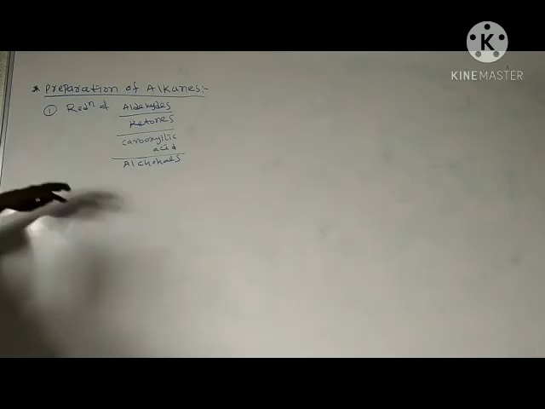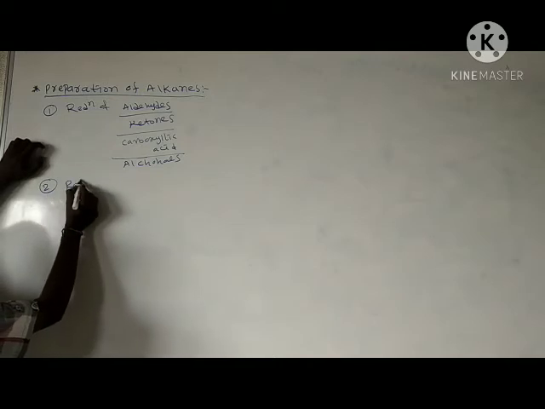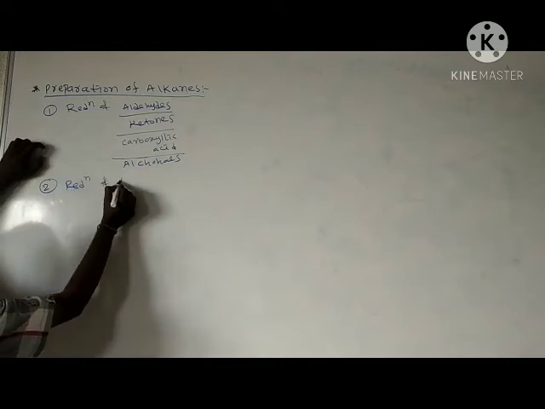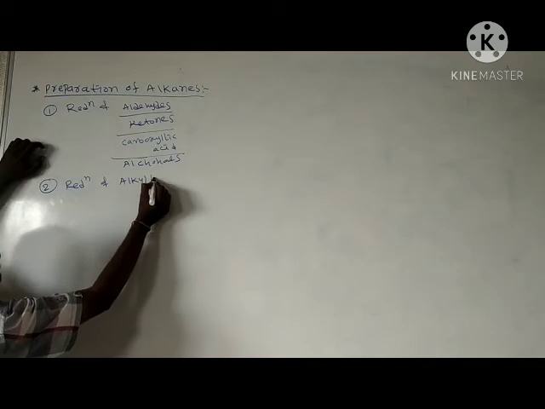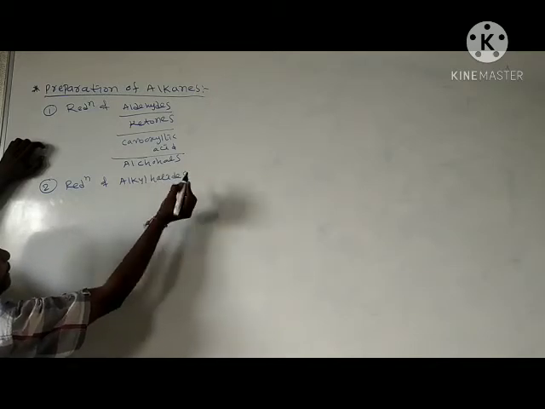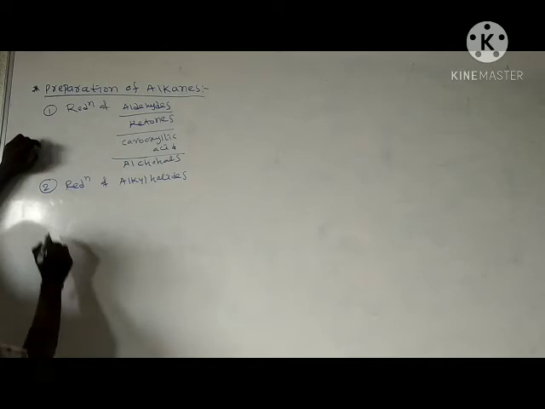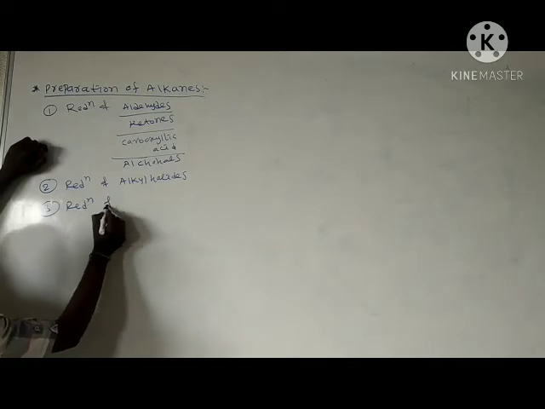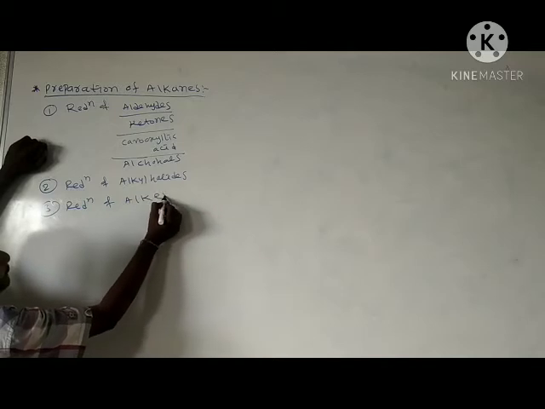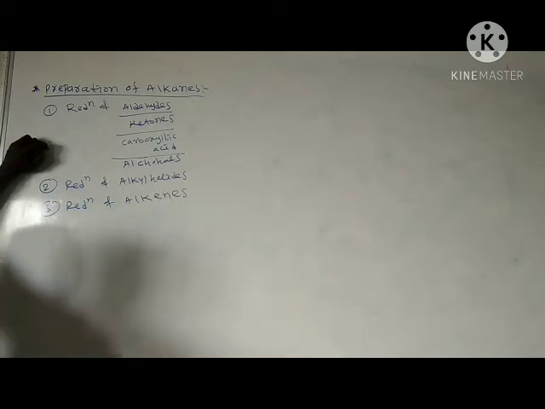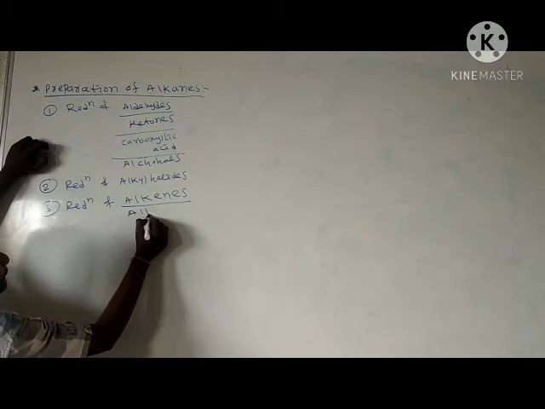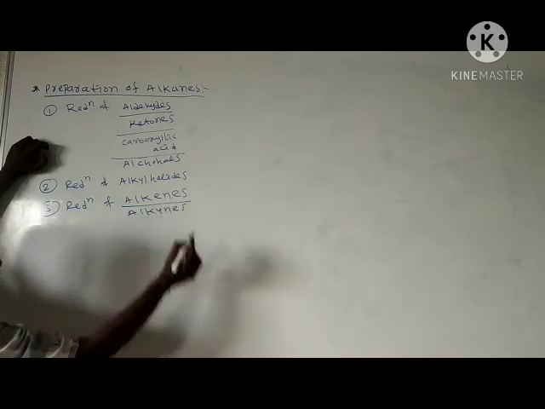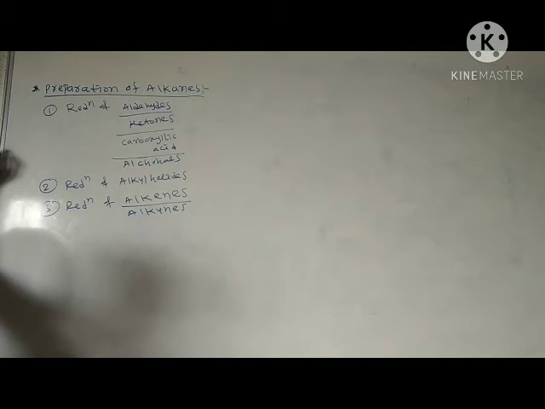Okay, this is one method. One more is the reduction of alkyl halides. Reduction of alkyl halides. And by the reduction of alkenes or alkynes, we prepare alkanes.